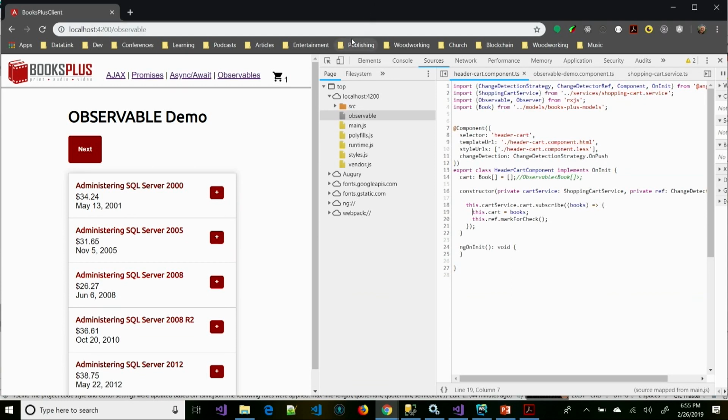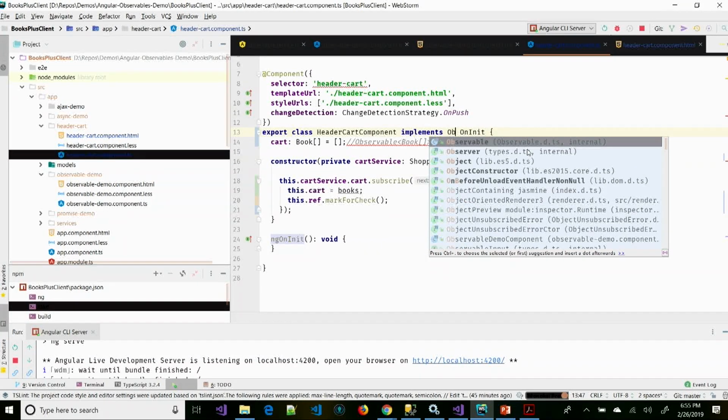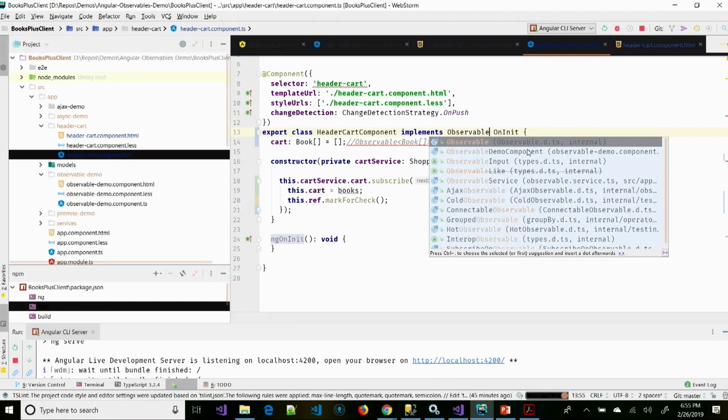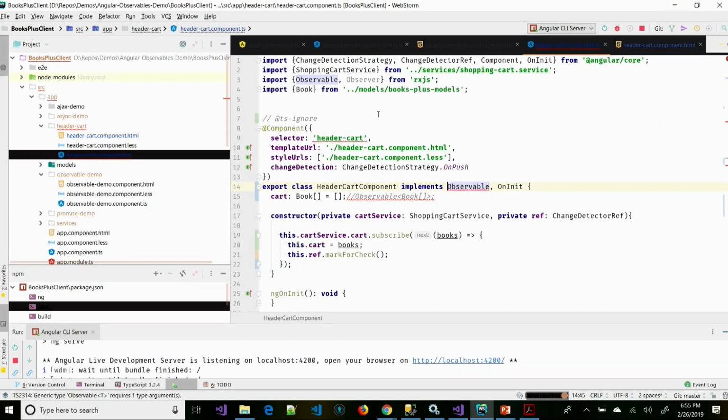And what I'm not going to do right now, but another option that you have, is you could make this header component implement the observable interface. Whoops, that's not what I wanted to do. There's observable. I don't want to suppress, I want to implement.